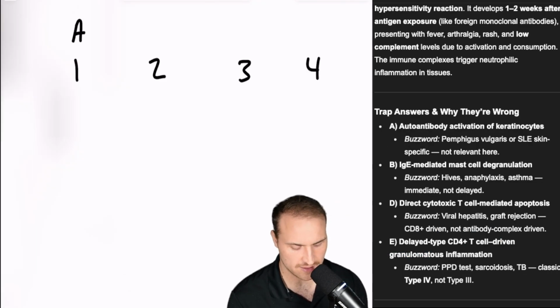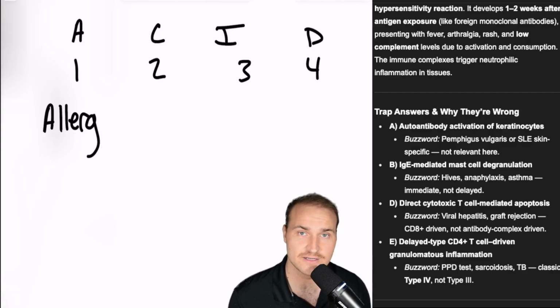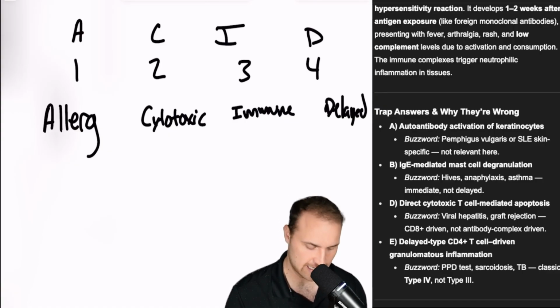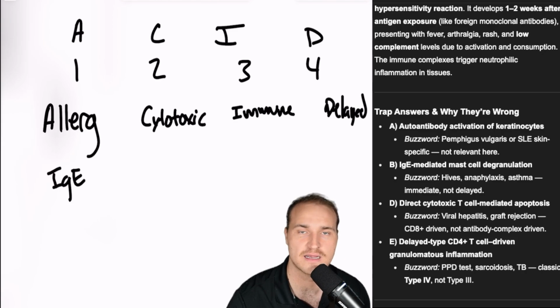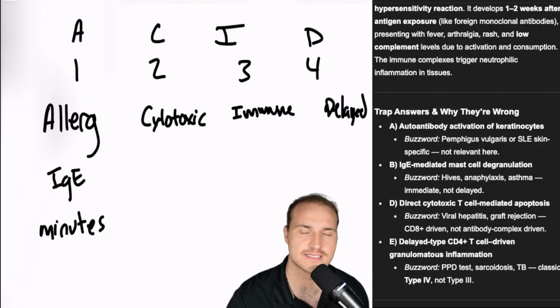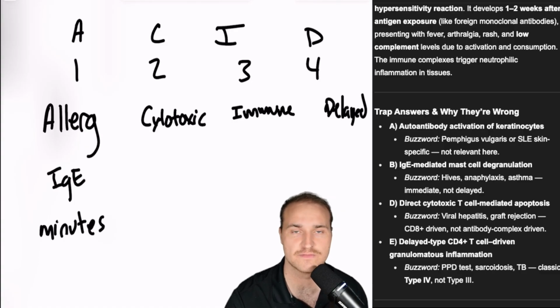Now, there's a mnemonic that you can know for these types of hypersensitivity reactions. ACID, because type 1 is allergy or anaphylactic. 2 is cytotoxic, that's antibody mediated. 3 is the immune complex. And then 4 is delayed, and that's T cell mediated. So the anaphylactic has IgE mediated activation of mast cells, and this requires a prior sensitization. So here you have histamines, prostaglandins, and they cause vasodilation, bronchospasms, and the onset here is just minutes. So think like a bee sting, peanuts, shellfish, penicillin, allergic rhinitis, like hay fever, asthma, eczema, like atopic dermatitis, urticaria, which is hives, food allergies, things like that.